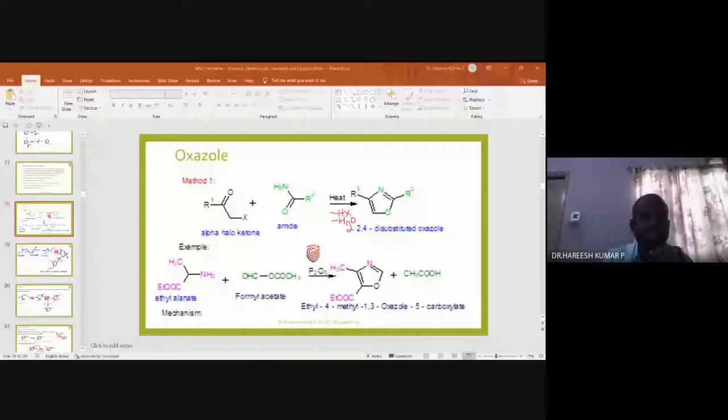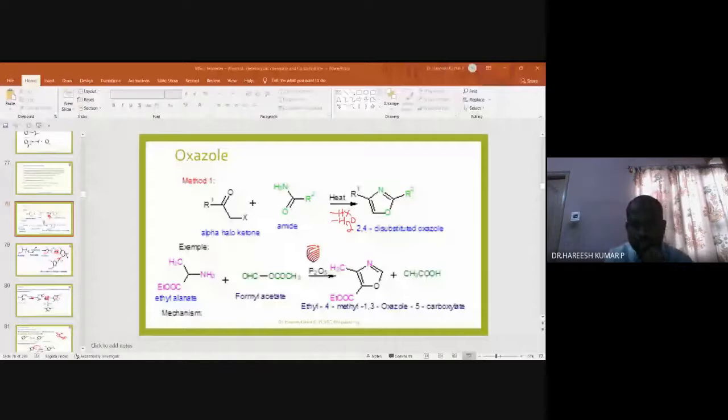Alpha haloketones, when treated with amide (CONH2-containing functional groups are called amides), give oxazole. Here you can observe there is a removal of HX, hydrohalic acid.